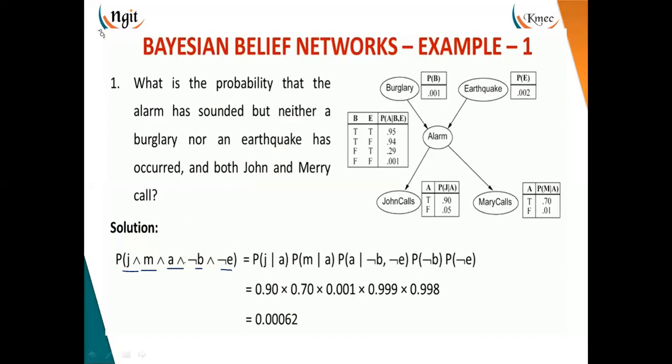Now, how can I find this out by the joint probability equation? Probability of John called when there is an alarm is 0.90. Probability of Mary called when there is alarm is 0.70. Probability of alarm when there is no burglary and no earthquake is 0.001. Probability of no burglar means 1 minus 0.001, that is 0.999, and 1 minus 0.002 is 0.998, that is the probability of no earthquake. So, this is the answer for your question.